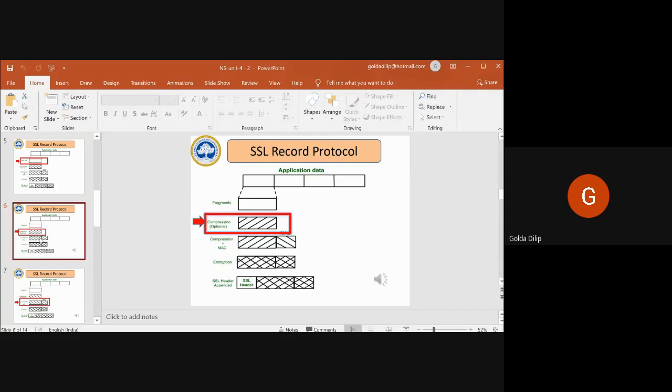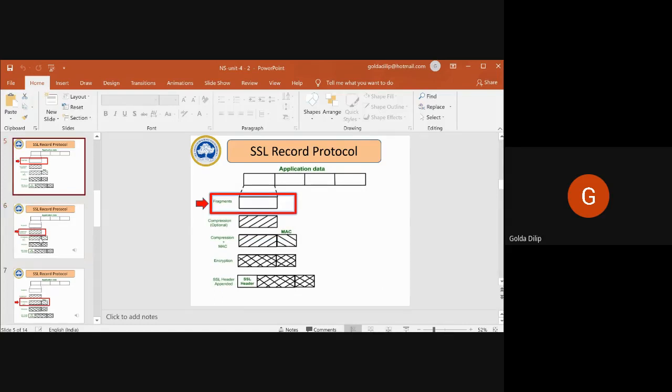But when you do the compression, we should ensure that it does not result in any loss of original data. Fragmenting means the application message will be broken into a number of blocks. A standard size would be 8 KB or 16 KB.